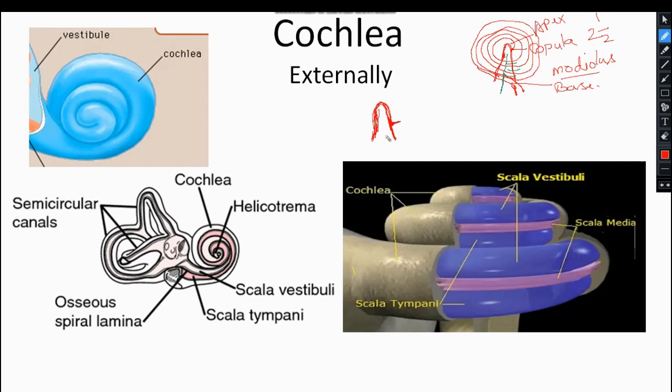This small bony outgrowth is known as the spiral lamina, this one.